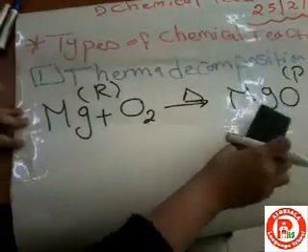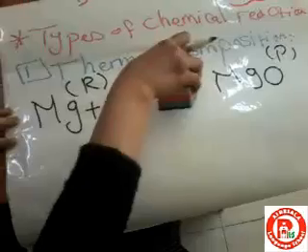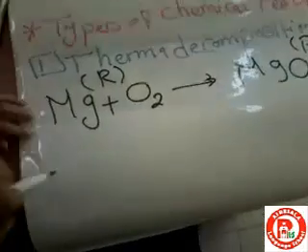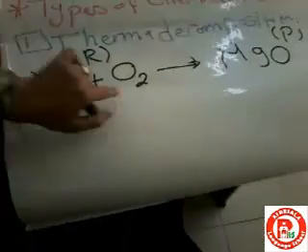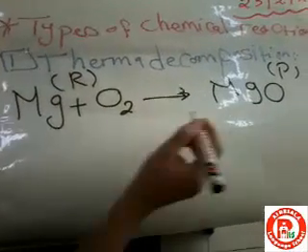You have a question now. Will magnesium oxide be produced if there is no heat? I mean, if I have a magnesium strip in the presence of the oxygen gas, is magnesium oxide, which is the white powder, produced?